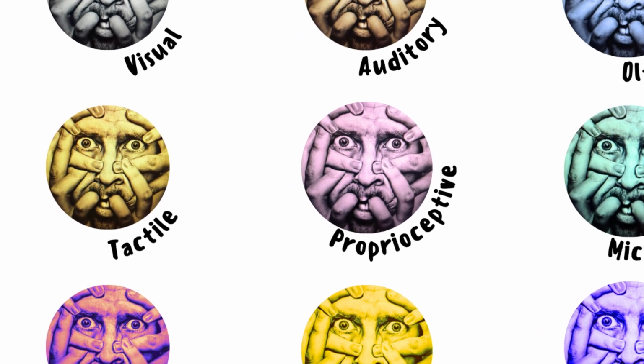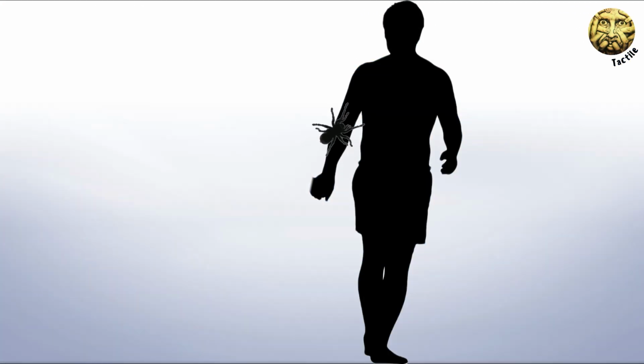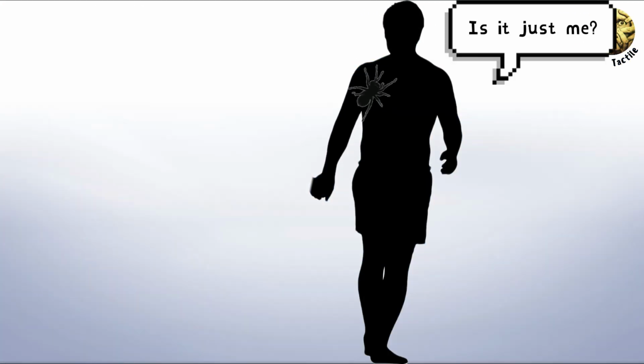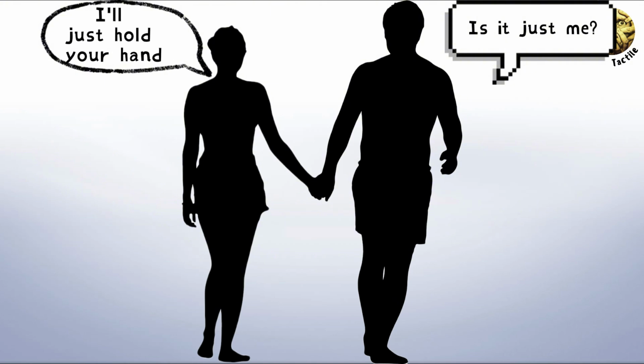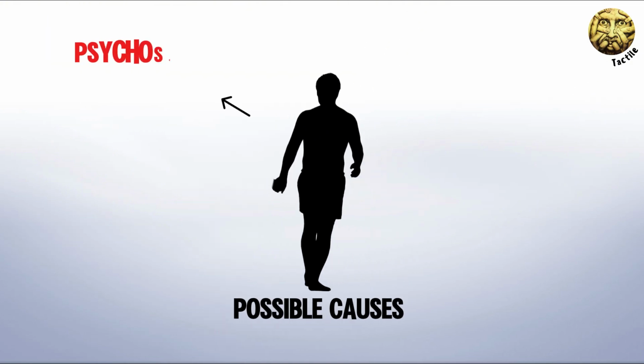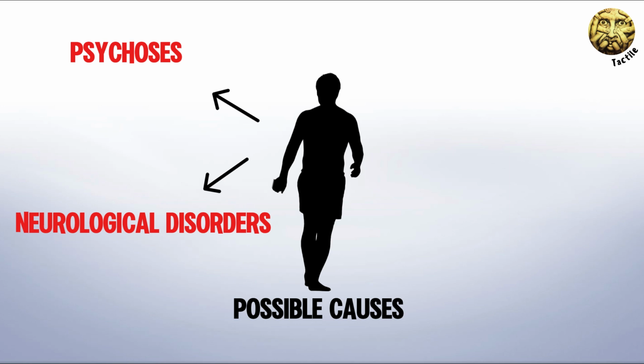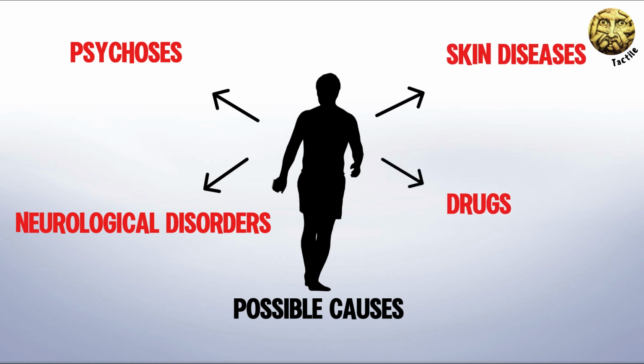Tactile hallucinations involve feeling sensations of touch, pressure, or temperature that aren't real. A person might feel something crawling on their skin or physical pressure on their body. Causes: psychoses, neurological disorders, skin diseases, or drug use.